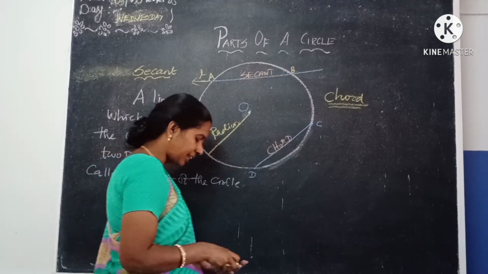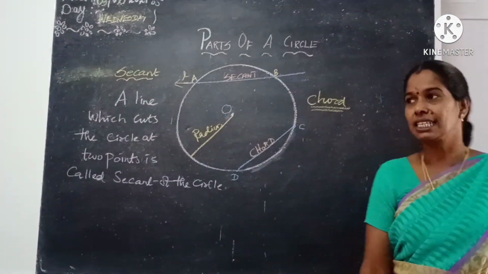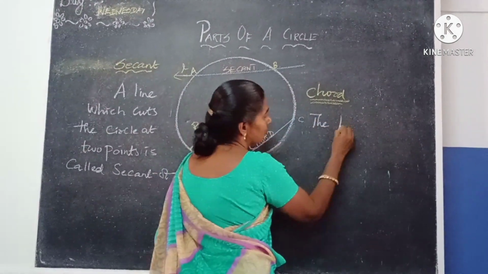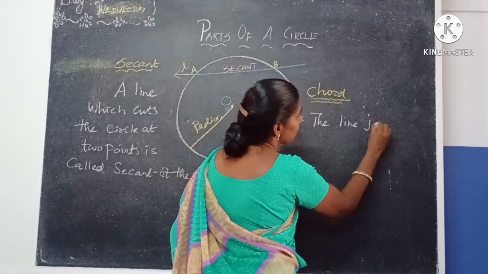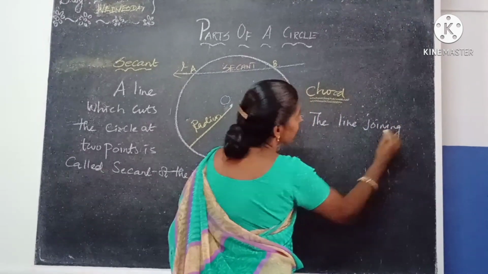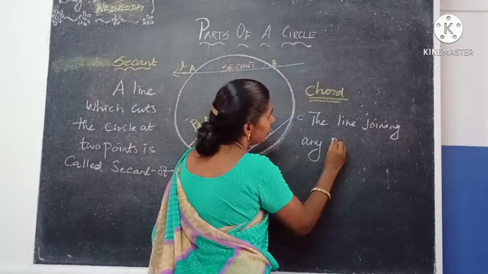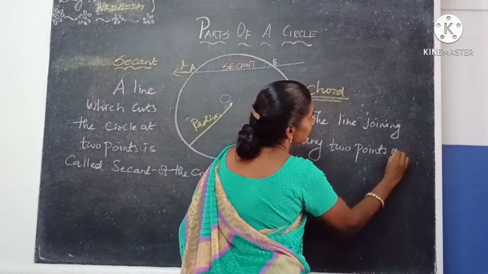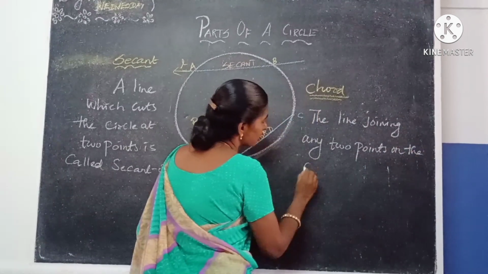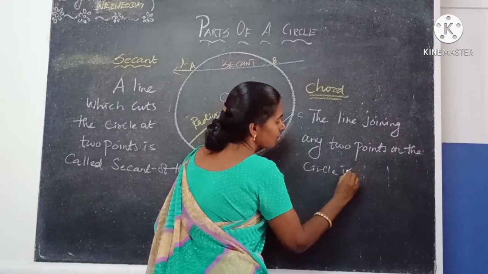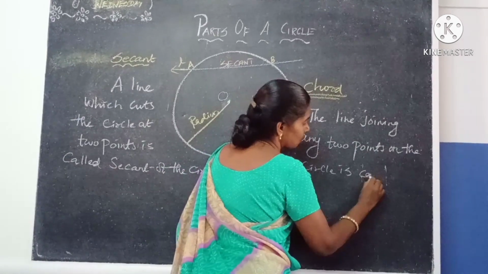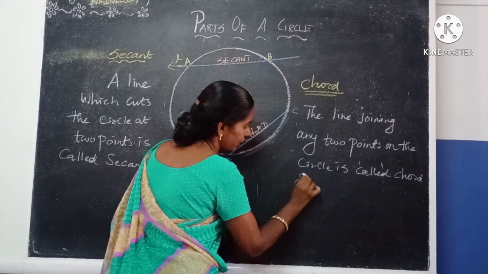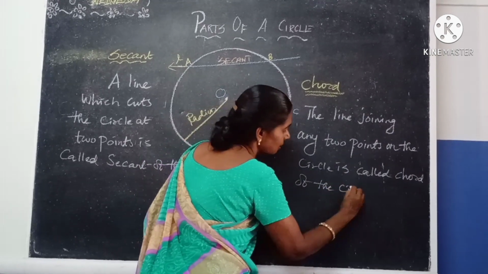Okay, the line joining any 2 points on the circle is called a chord of the circle. What is it called? It's called a chord. C-H-O-R-D. Chord of the circle.